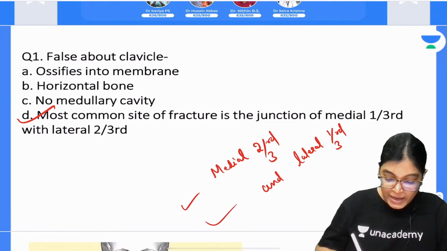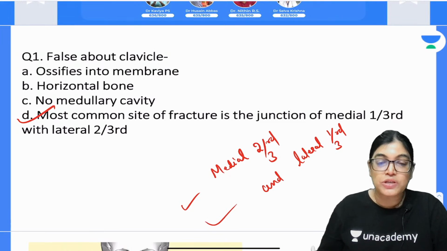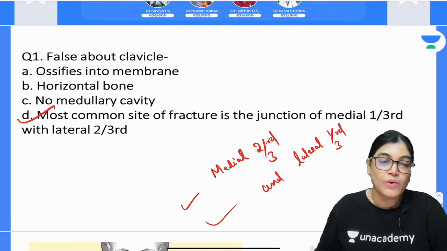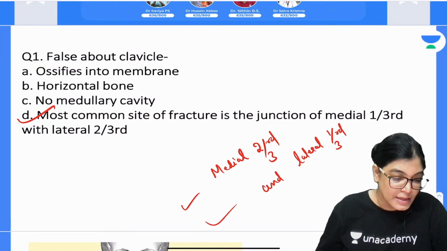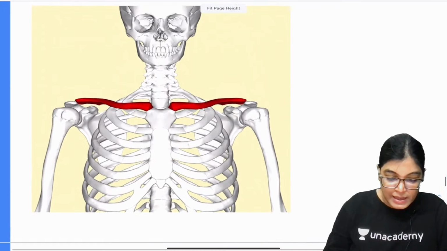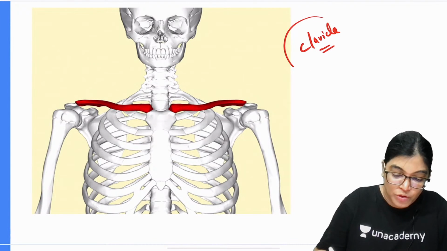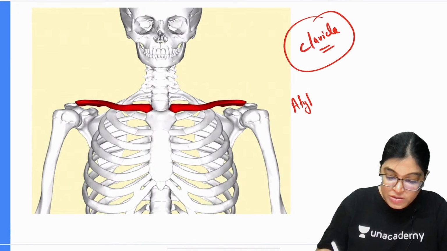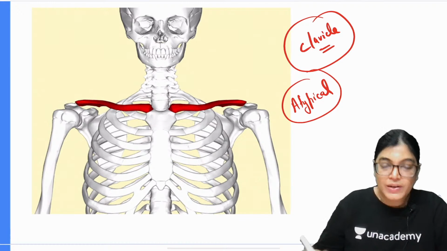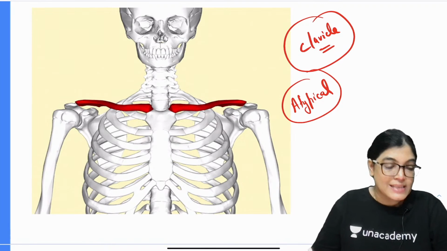Got it? My dear aspirants, the exact junction should be medial 2/3 and lateral 1/3, not that of medial 1/3 and lateral 2/3. Okay, so let me show you this clavicle bone. Actually, when I am talking about a clavicle bone, it's a very atypical bone. Why is it an atypical bone? There are many special features of the clavicle bone which signify that it's an atypical bone.